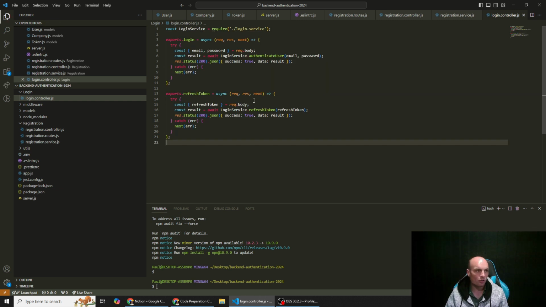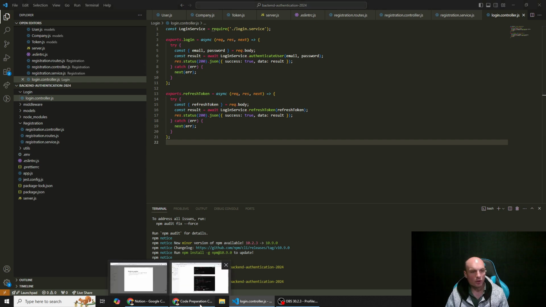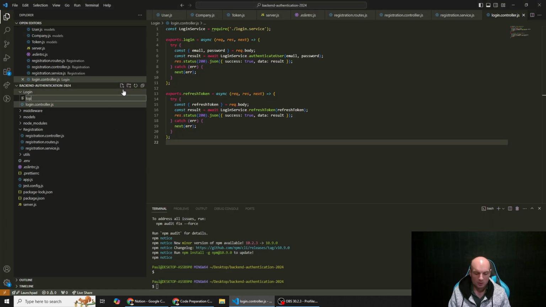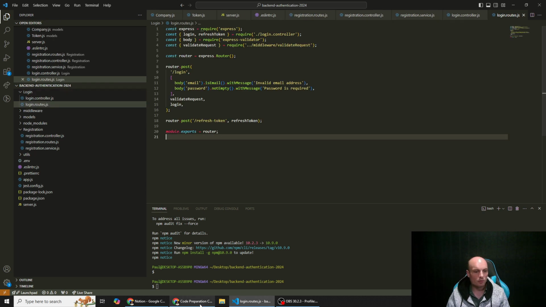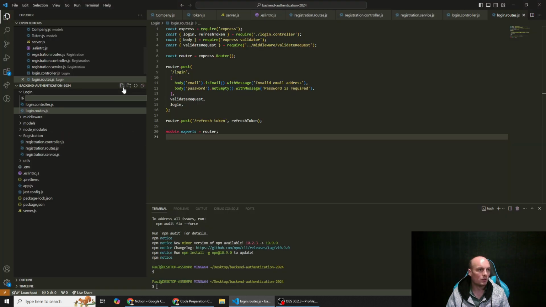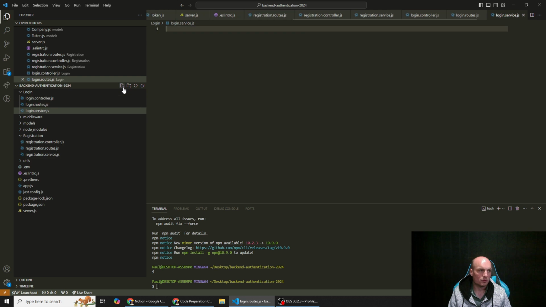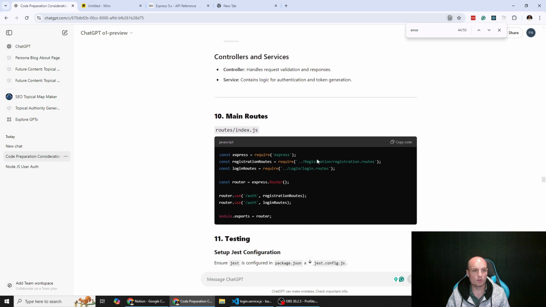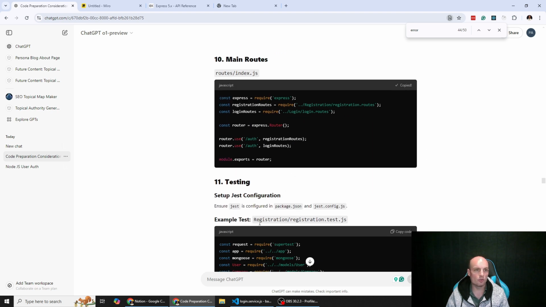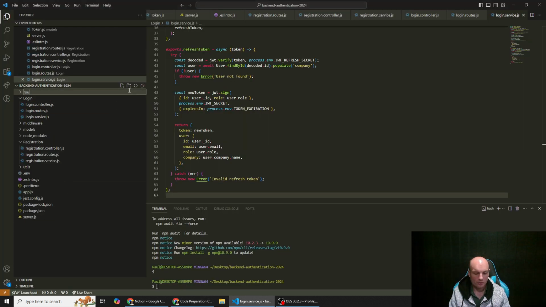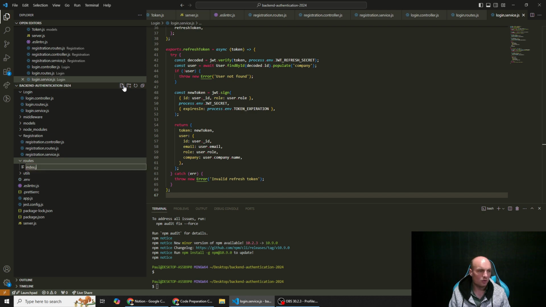I'm just pasting over this because I created the file name wrong. I did the controller first, not the routes. So we've got to do login.routes.js. Login.routes.js. Save that. Controller, and then login.service.js. Alrighty. Login module is README, and then we need our main route folder. So this is in routes index.js. So routes, and then index.js.